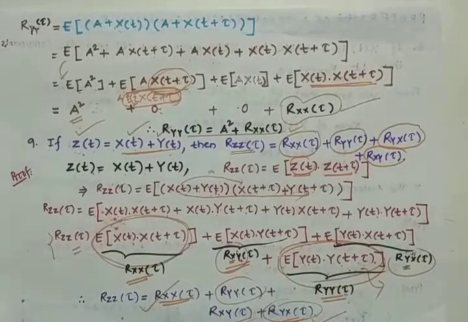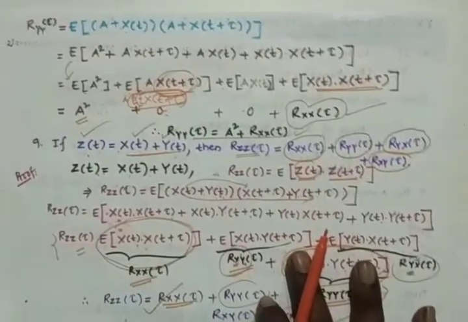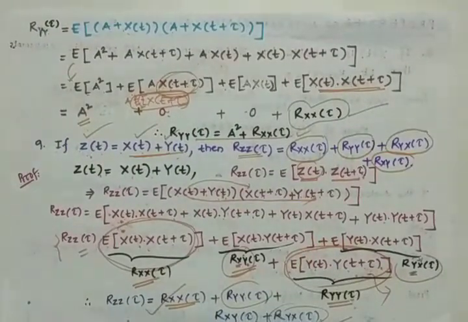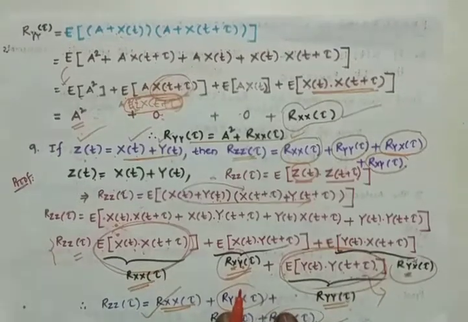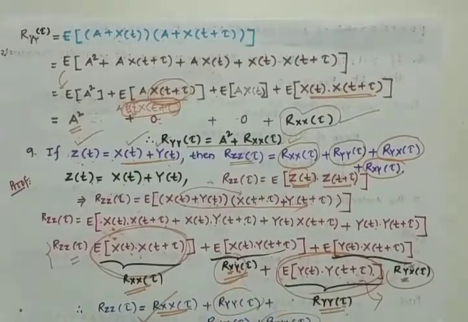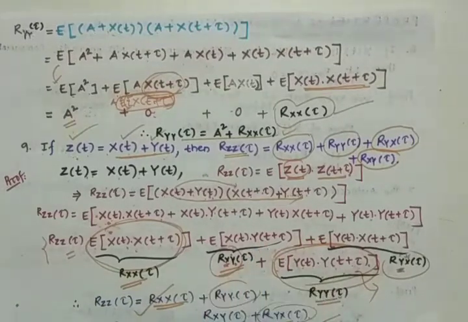In tomorrow's class or the next class we are going to study the properties of the cross correlation, which are very, very simple, and with the discussion of the properties of the cross correlation, this unit will be closed. I am repeating the same point, students: from the fourth unit, it is very, very important. The question is on the properties of the autocorrelation function as well as the properties of the cross correlation function, so you must be very, very careful about these properties.